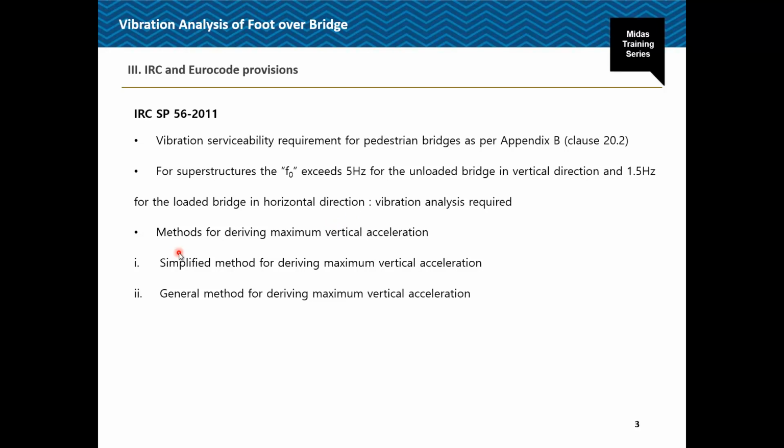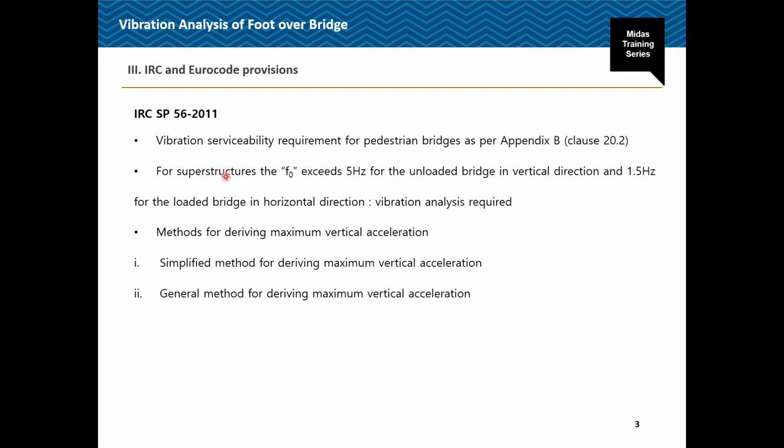There are two methods given for calculation of the maximum vertical acceleration if the frequencies are less than 5 Hz and 1.5 Hz. One is the simplified method and second is the general method. The code suggests that where the fundamental frequency of the horizontal vibration is less than 1.5 Hz, special consideration has to be given to the possibility of excitation by the pedestrian of lateral movement of unacceptable magnitude.